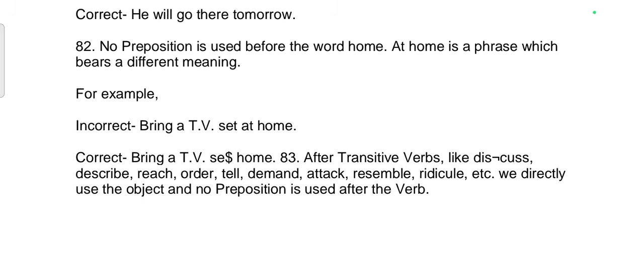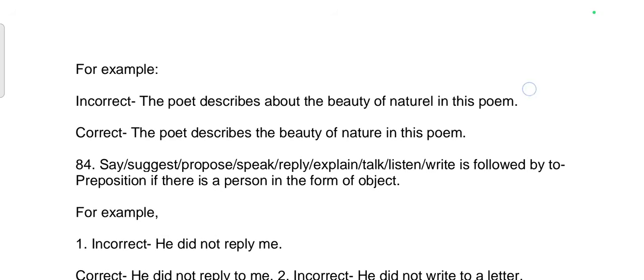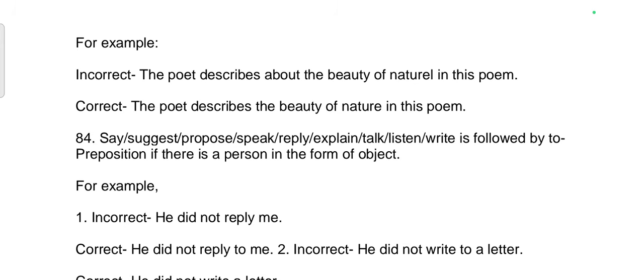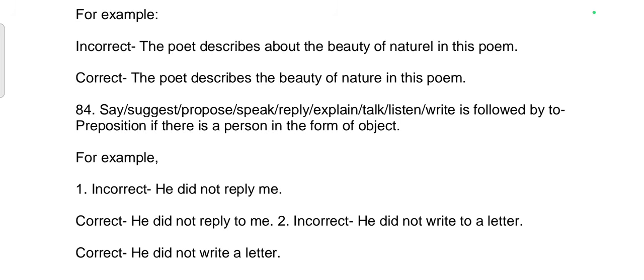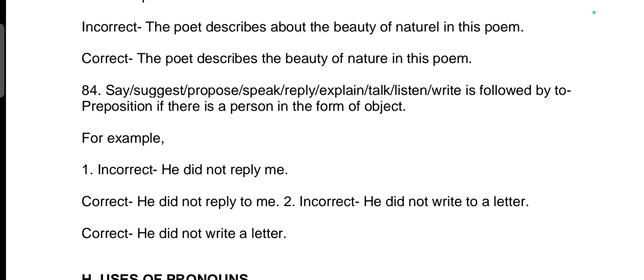83rd rule. After transitive verbs like discuss, describe, reach, order, tell, demand, attack, resemble, ridicule, etc., we directly use the object and no preposition is used after the verb. For example, incorrect sentence: The poet describes about the beauty of nature in this poem. Correct sentence: The poet describes the beauty of nature in this poem.